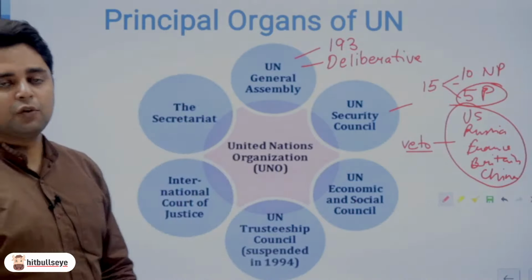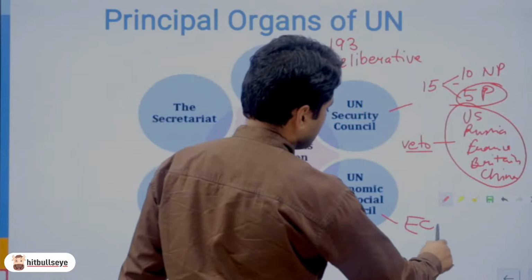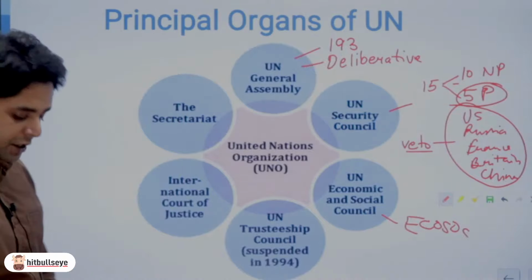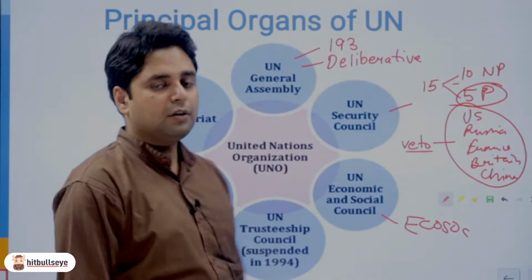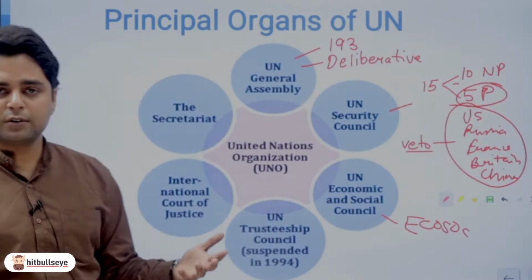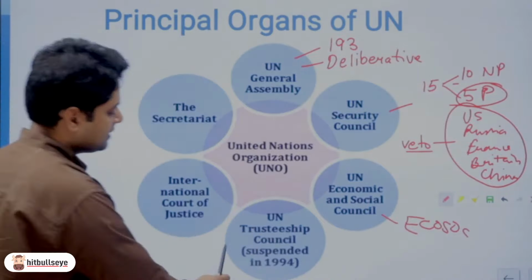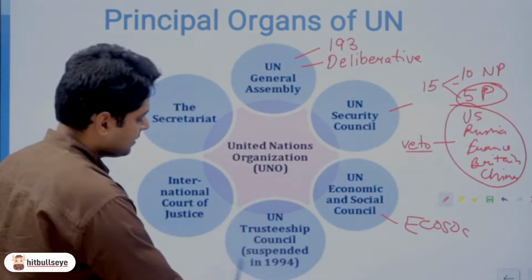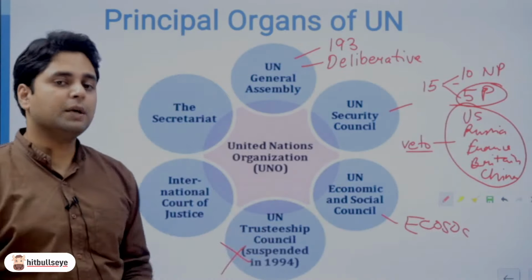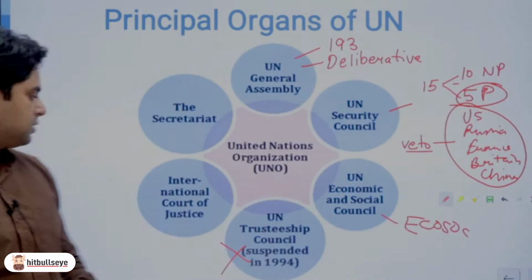Then UN Economic and Social Council, ECOSOC कहा जाता है इसे. Then UN Trusteeship Council. UN Trusteeship Council का पर्पस था कि डीकॉलोनाइजेशन के बाद जितनी भी टेरिटरीज बची थी उनका ट्रस्टी की तरह एक्ट करने के लिए ट्रस्टीशिप काउंसिल बनाई गई थी. But since all these territories were resolved, there was no dispute anymore, hence this organ was not required. तो आज की डेट में अगर हम फंक्शनैलिटी की बात करें, there are 5 organs of UN which are functional. Trusteeship Council is no longer functional.